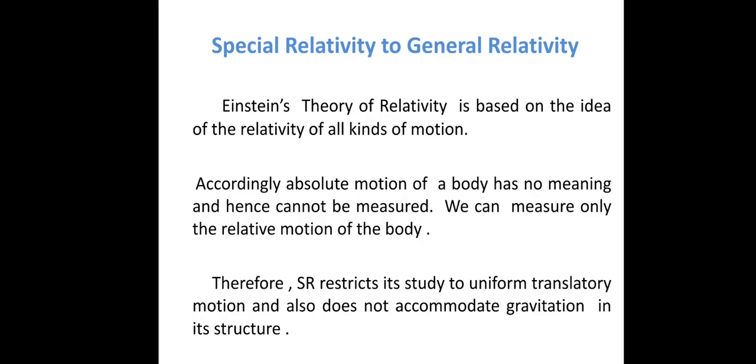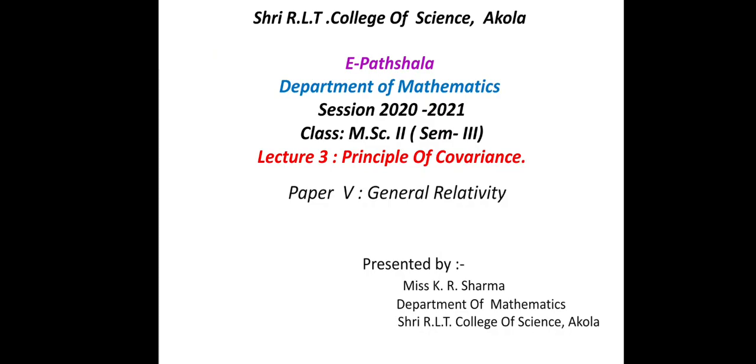So there is no way you can tell at what speed you are moving, or you feel you are at rest. In the metro train you feel that you are not moving, you are stationary. So we cannot calculate the speed of the metro train, that is, we cannot feel the motion and hence we cannot measure it. So absolute motion is not measured; we can measure only the relative motion of the body.